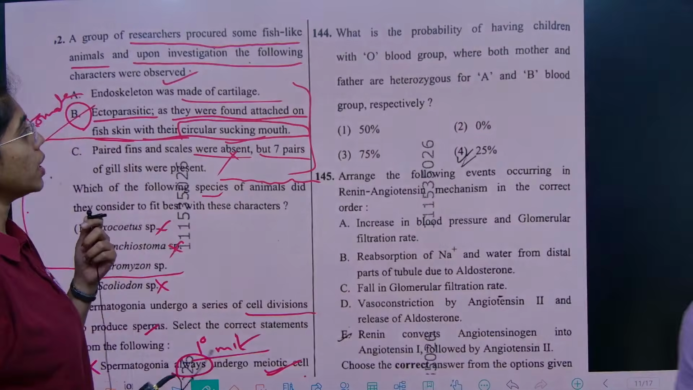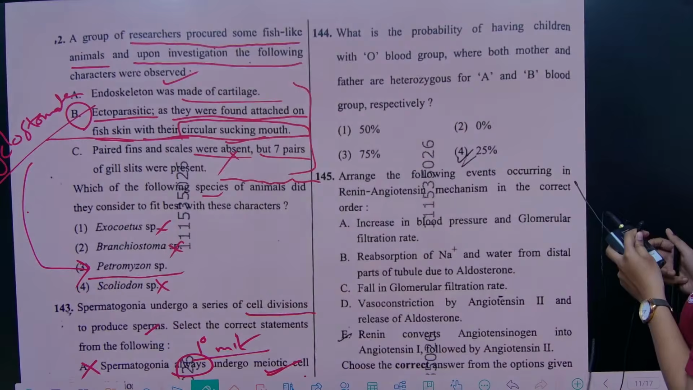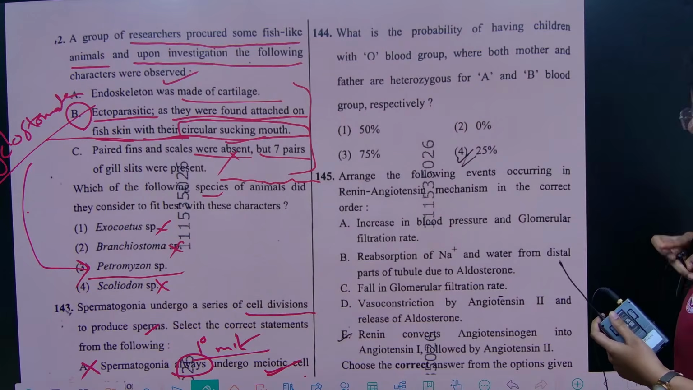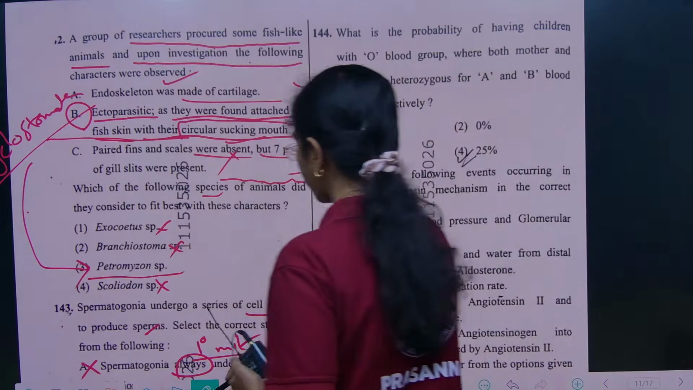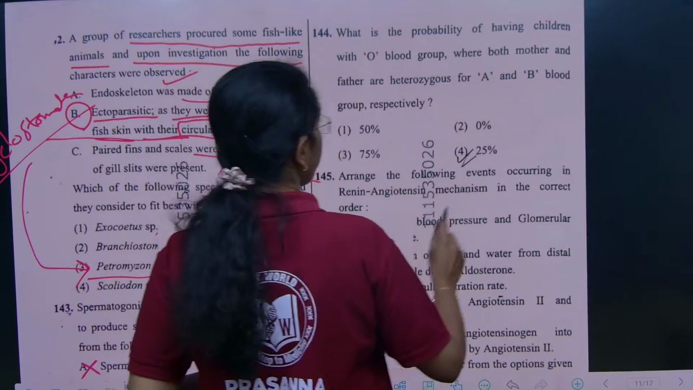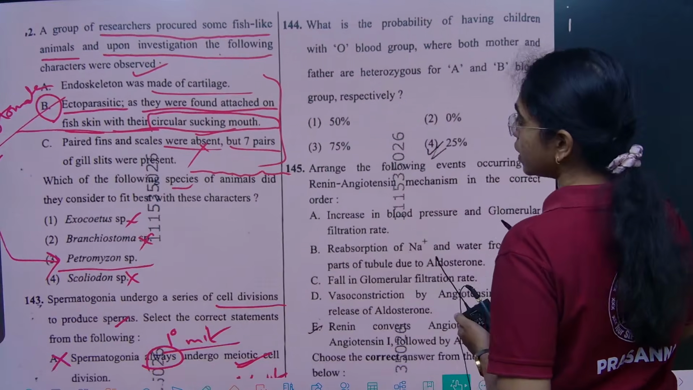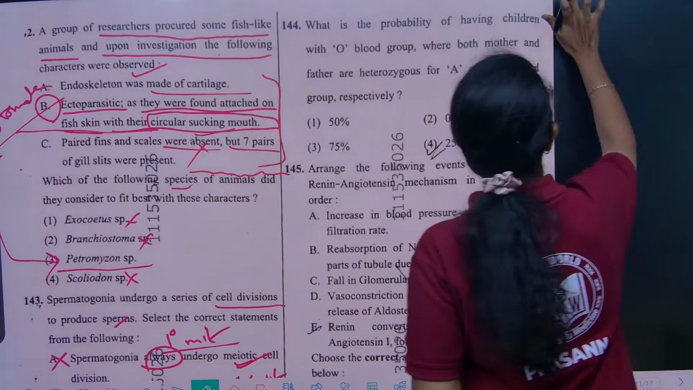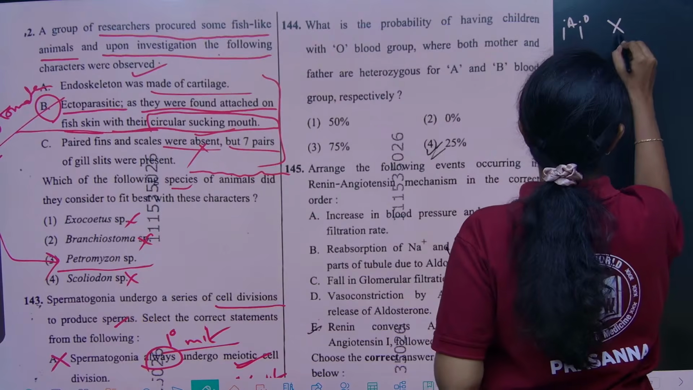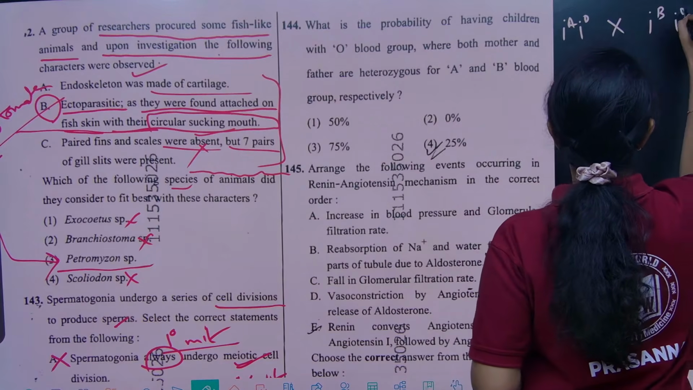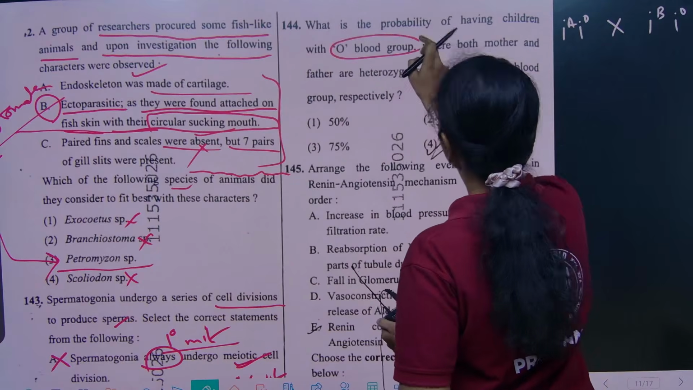So here, what is the probability of having children with O blood group where both mother and father are heterozygous for A and B blood groups respectively? So it is IA, IO and IB, IO. We have to see the offspring's probability of having O blood group now.